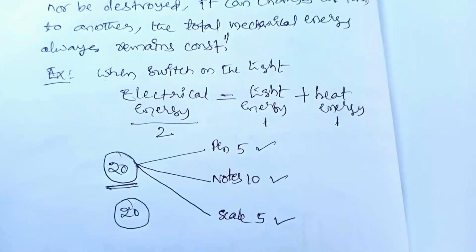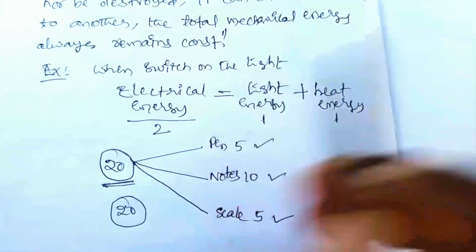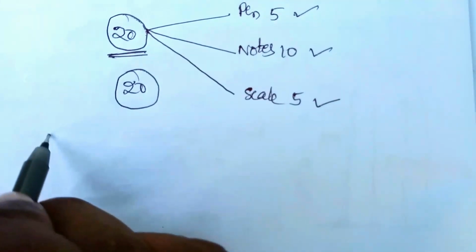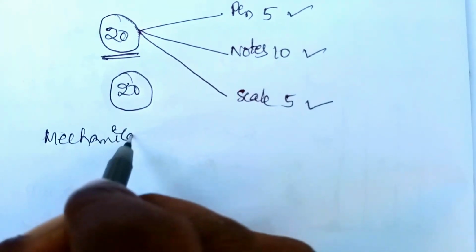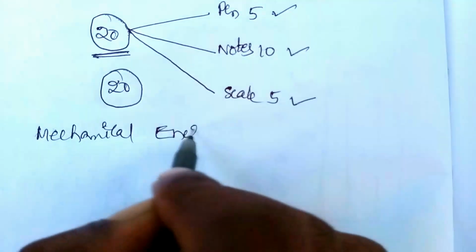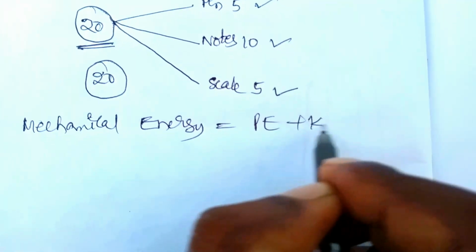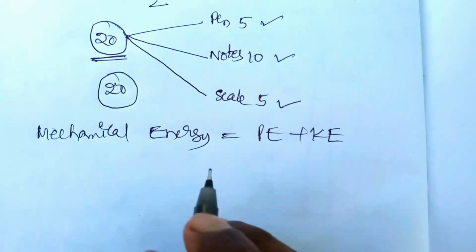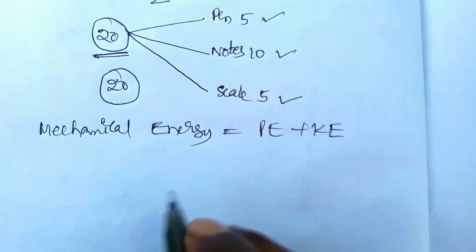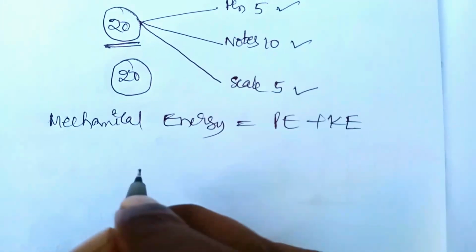Now, what is the total mechanical energy of the system? Let us see. Mechanical energy is equal to potential energy plus kinetic energy of our body. Under only conservative forces, the mechanical energy of the system is constant.